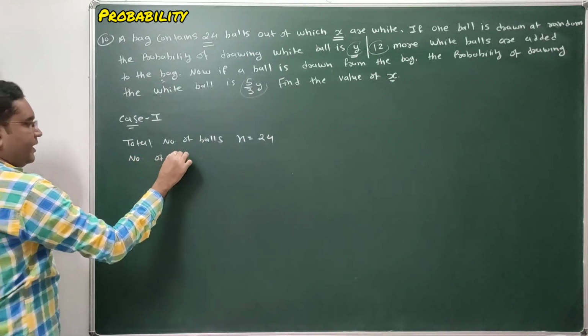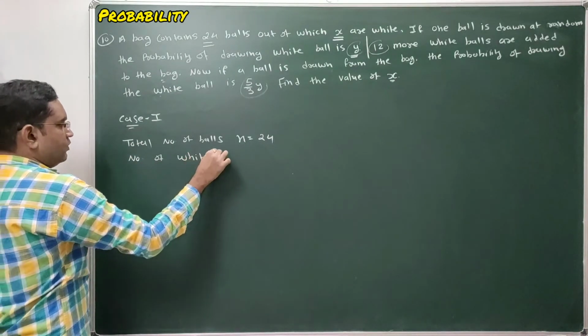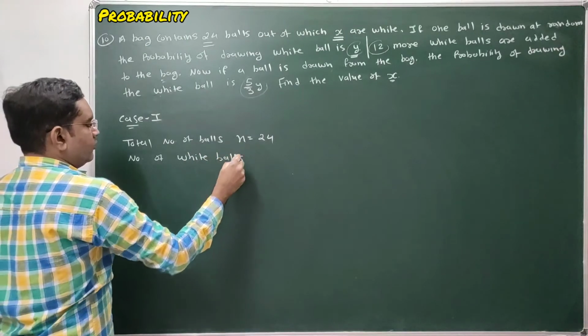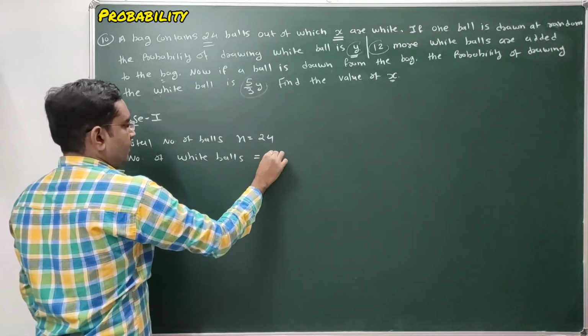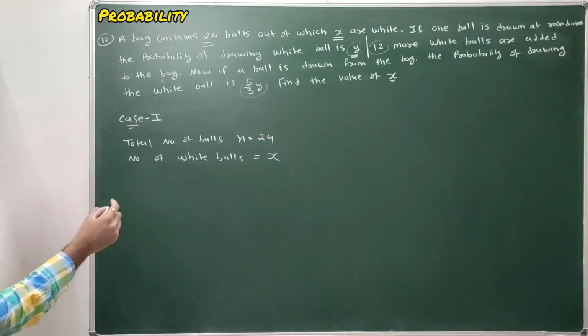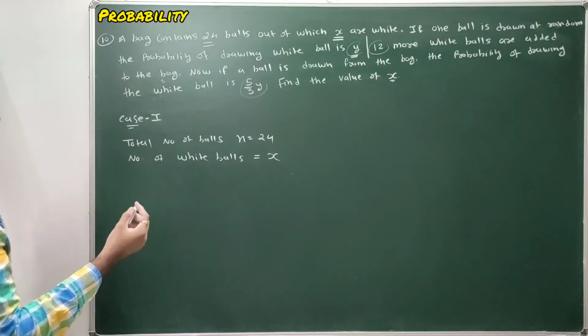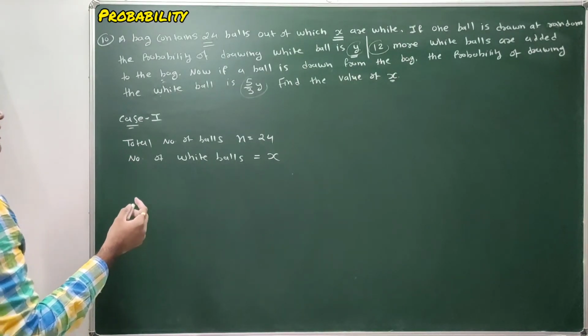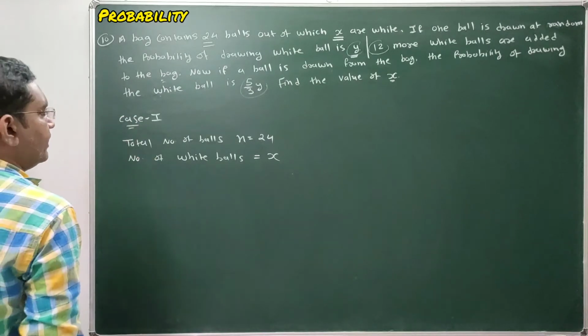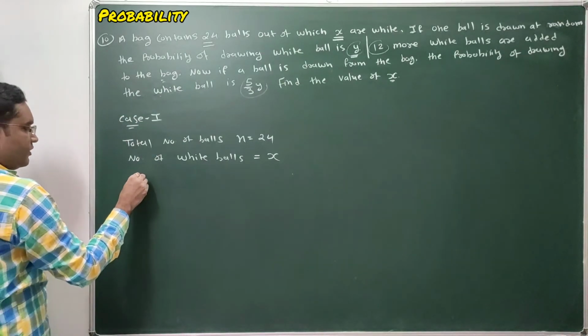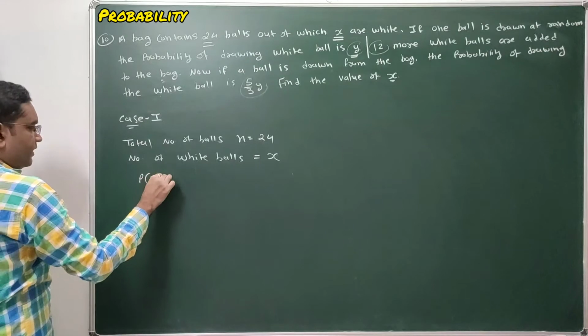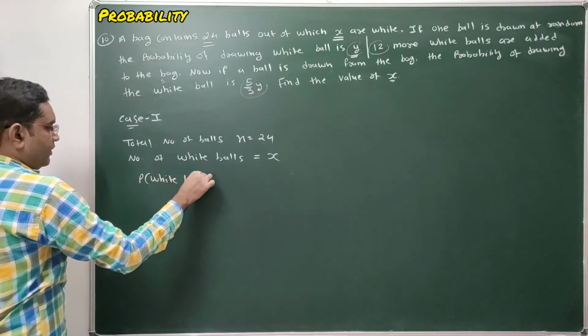The number of white balls is X. So if one ball is drawn at random, then the probability that the drawn ball is white is Y. So the probability of selecting a white ball is given.